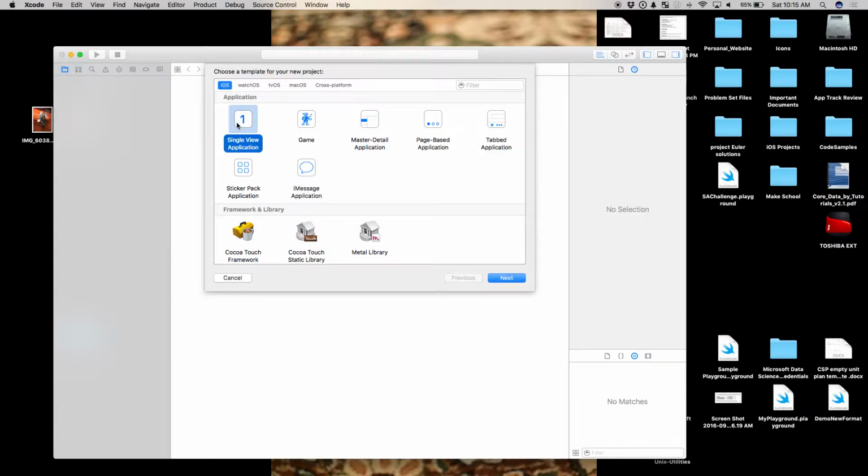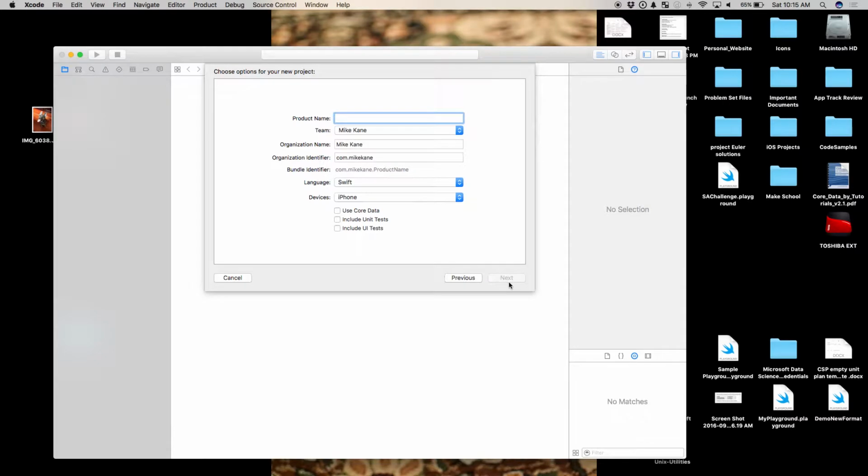We're going to be doing something super simple. We don't need any of this fancy stuff here. So we're going to do single view application. And we'll see this screen here. I need a product name. I'm going to call this tip calculator. It's okay to use spaces here because Apple will fill it in down here with dashes. It'll probably make you give a team and an organization name if this is your first time working in Xcode. Don't worry about it.